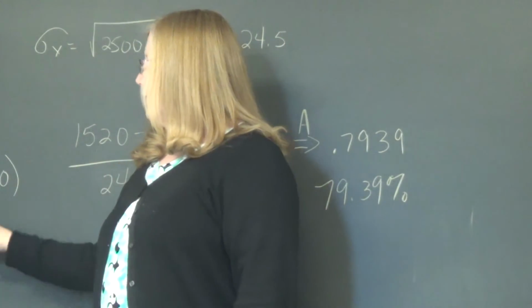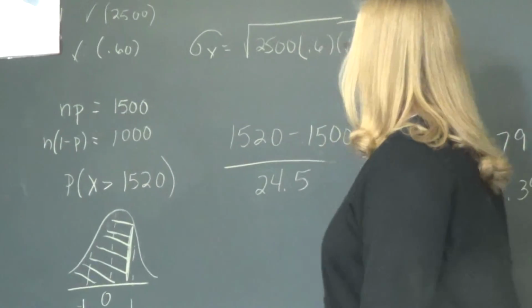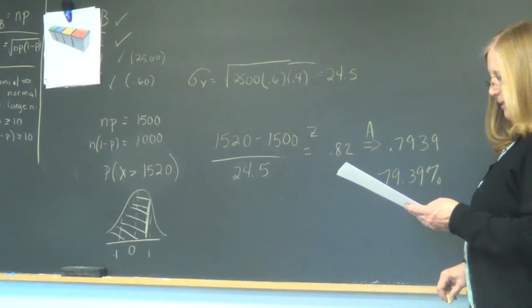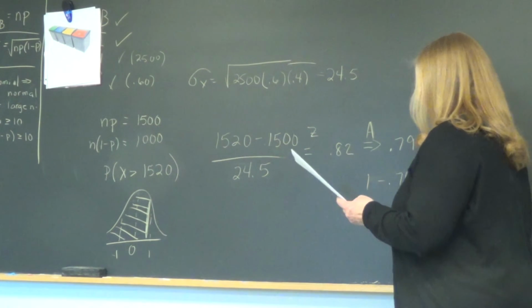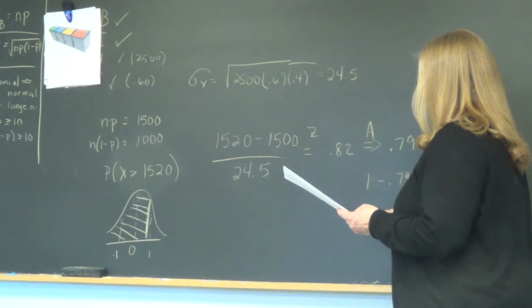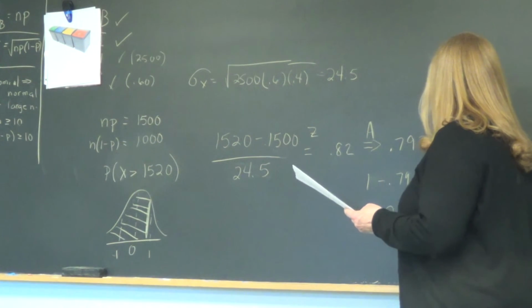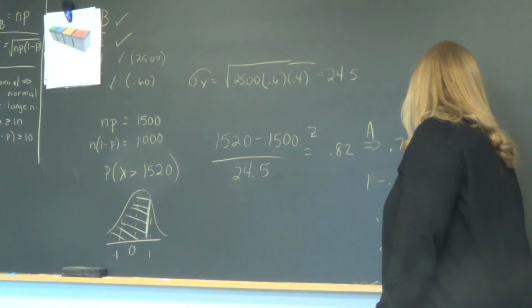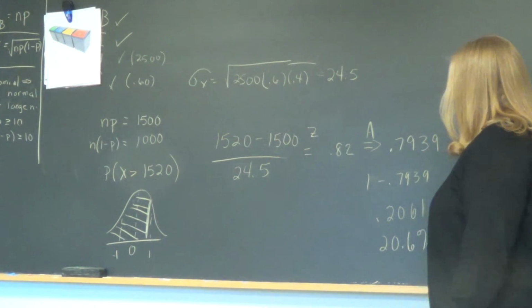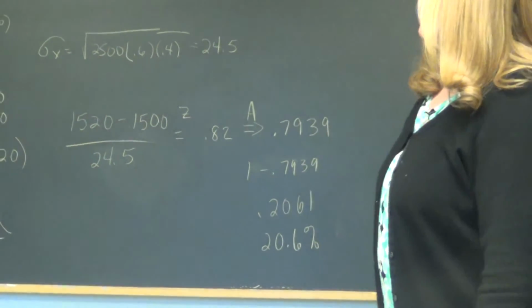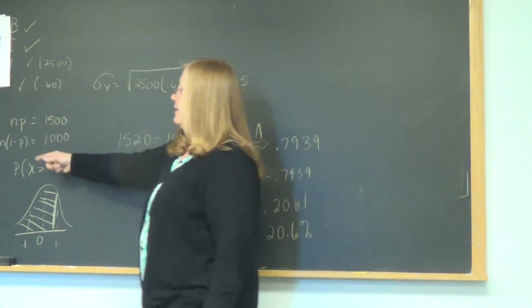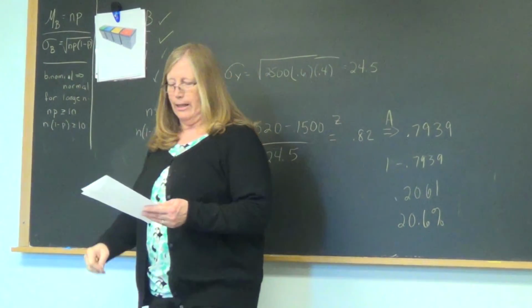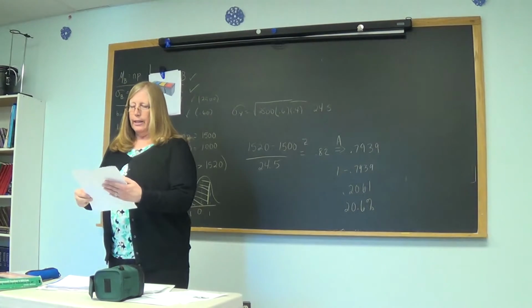This problem asks for everything above. So Ally, what is my final step? 1 minus. So what do you get? 0.206. All right, so almost 21%. That's how we would do that, but we can't use this chart A unless it's normal. So it has to pass this test, which it passed with flying colors. We didn't get to do that yesterday.